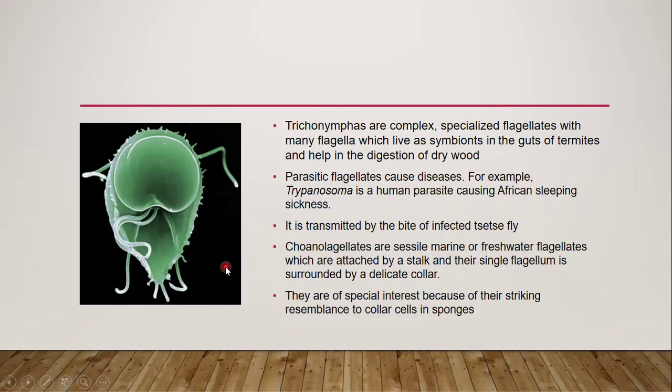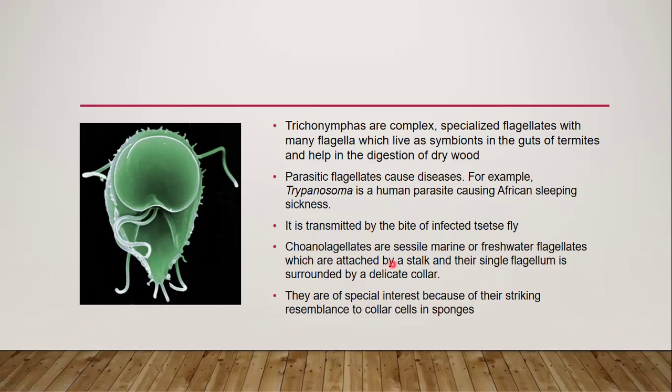For example, the trypanosoma is a human parasite causing African sleeping sickness. It is transmitted by the bite of the infected tsetse fly. This is a special type of fly that is present in hot areas in African countries and is known as the tsetse fly.